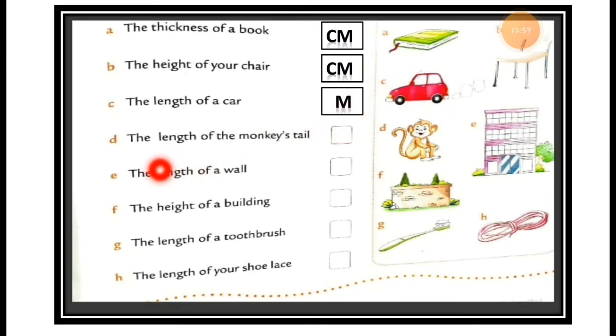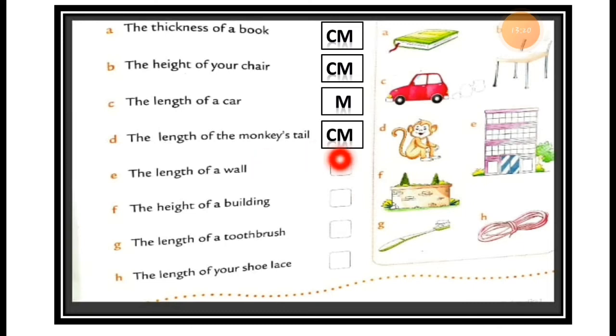Now number D is there, the length of the monkey's tail. Here you can see the length of the monkey's tail. So the monkey's tail is not more than 100 centimeter, right? Is it too much long or short? The monkey's tail is short or long? What do you think? Yes, monkey's tail is short.